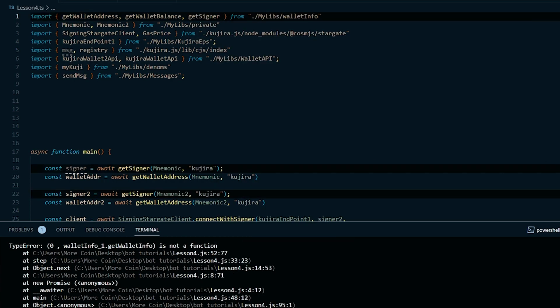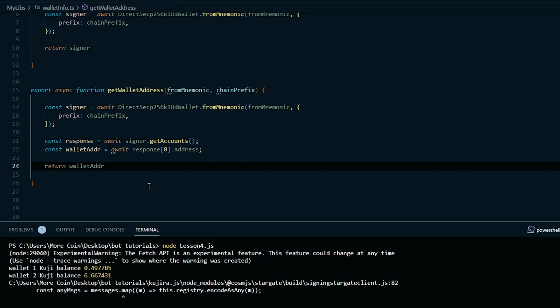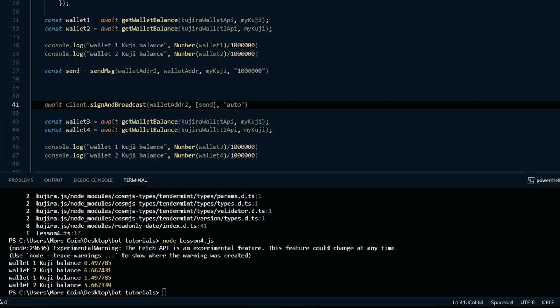Now let's rerun and see what happens. Okay, so I got another error message because I forgot to write return wallet address, which is what we're looking for, in the function that we created for getWalletAddress. Let's see if that fixed it. Okay, we finally got it to work. My last mistake was forgetting to put brackets around send, making it an array.